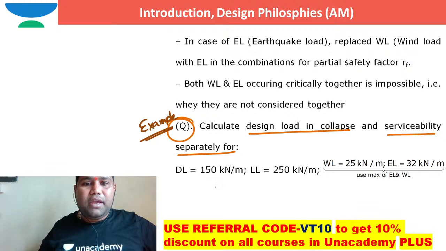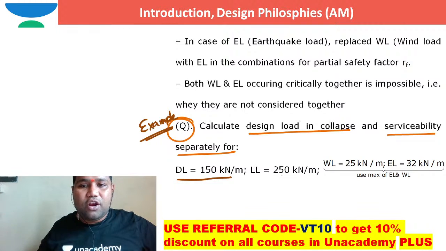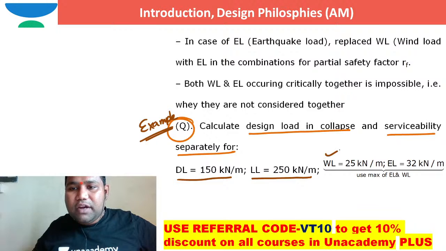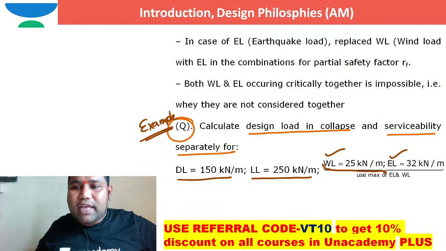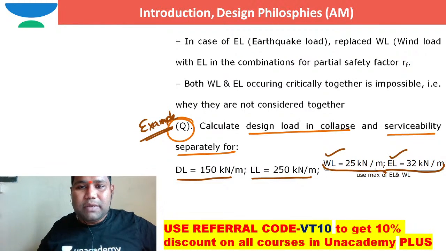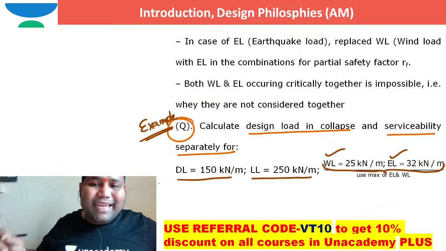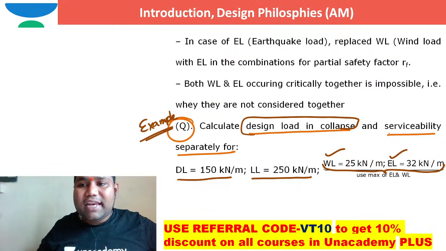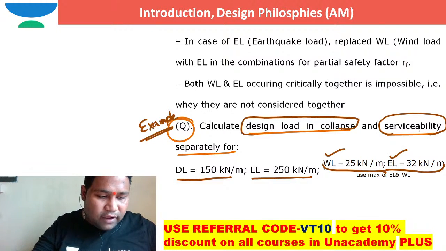Example, maybe the dead load is 150 kilonewton per meter, live load is 250 kilonewton per meter. W stands for wind load, which is 25 kilonewton per meter, EL stands for earthquake load, which is 32. So generally, out of wind load or earthquake load, whichever is higher, I need to use that one. So please be aware. Now the question is, calculate the design load in collapse separately, calculate the design load in serviceability separately. Can I do that for you?